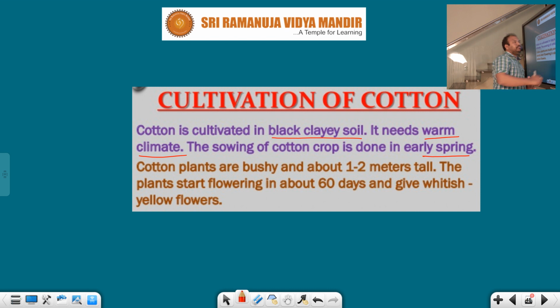So winter and summer, or which one should we prefer? The spring season, early spring season. And cotton plants, how will they be? They are bushy and about 1 to 2 meters tall. The plant starts flowering in about 60 days. So how much time is taken? The plant takes nearly 60 days and gives whitish yellow flowers. Which type of flowers will we get after 60 days? Whitish yellow flowers.